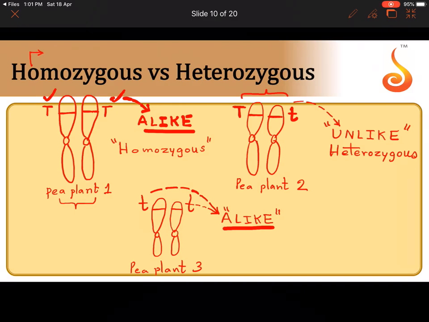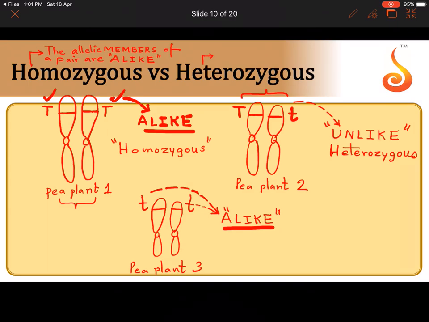Let me try to put it in a very simpler way to you. Here you write: the allelic members of a pair are alike. In an organism, we say that homozygous is a condition in which the allelic members of a pair are alike.